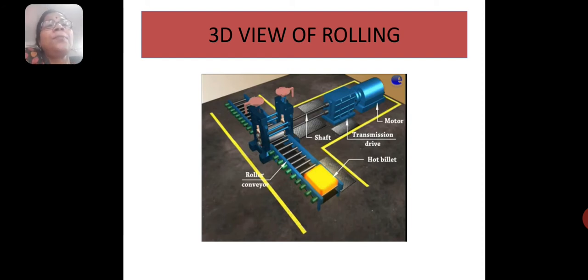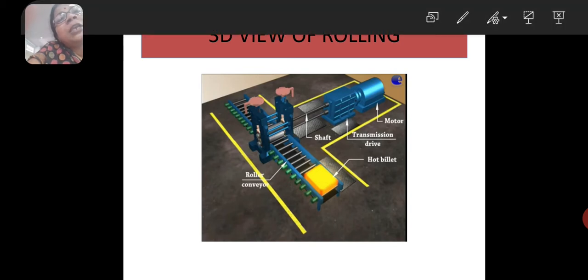A hot billet with the help of the roller conveyor passes in between these two rolls. Depending on the reduction of thickness, these two rolls can be adjusted. The lower roll is fixed and the upper roll can be changed.